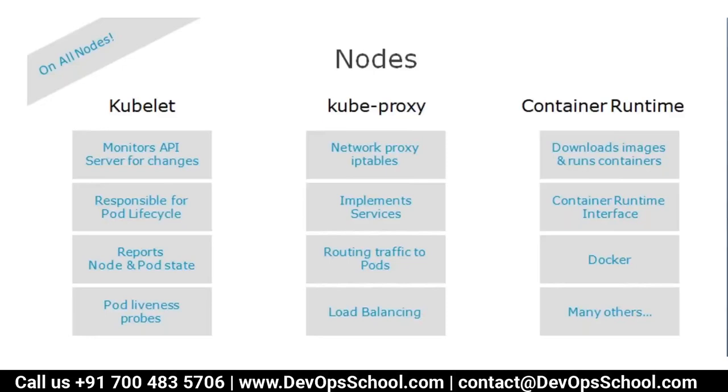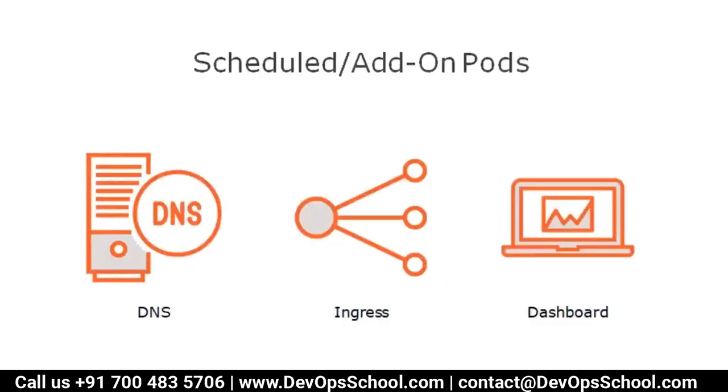I'll talk about that a little later. It handles routing traffic to the pod and load balancing. Container runtime, you know that very well: it downloads images and runs containers. Container runtime interface, Docker, and many more. Other components are also there apart from this, like DNS, ingress, dashboards, and all. I'm not adding them in detail right now because once you get comfortable, you will automatically learn these.